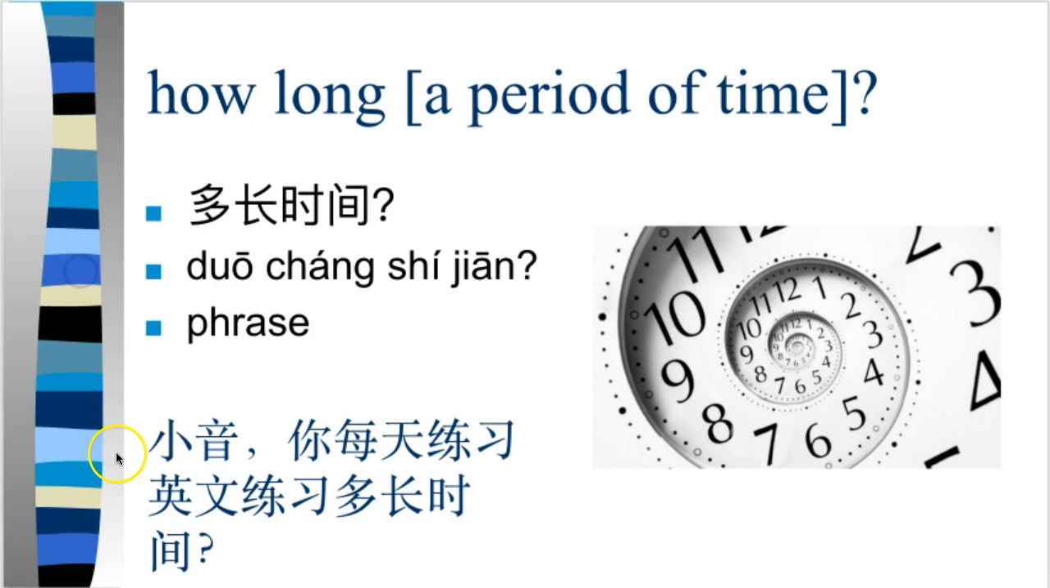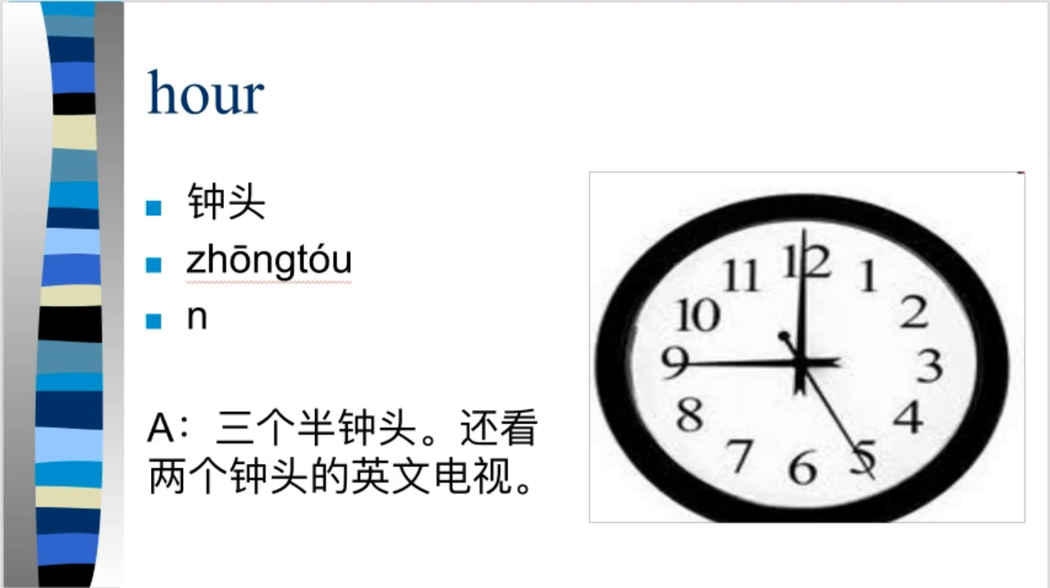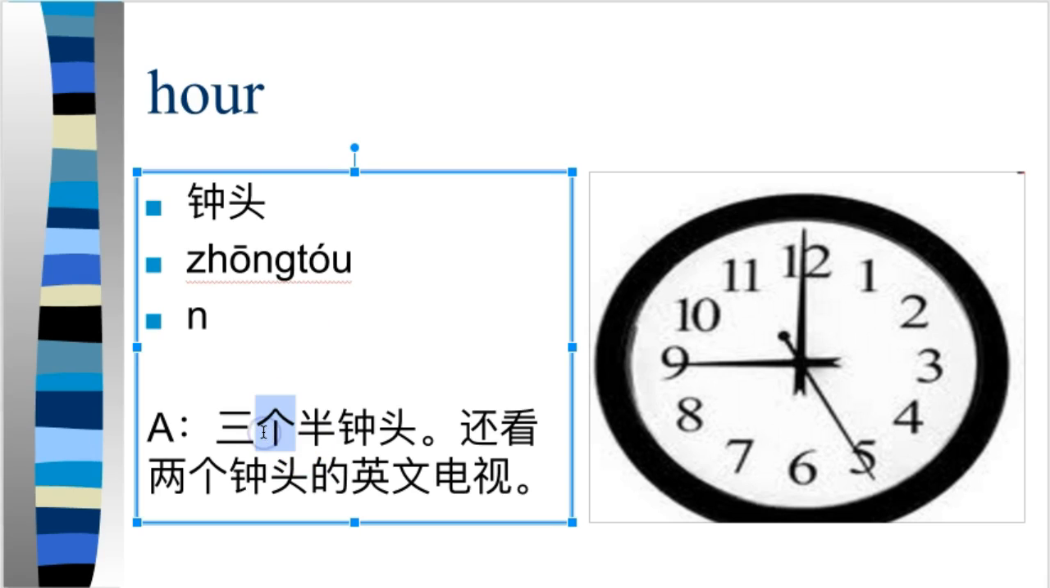So for example, I might ask 小英，你每天练习英文练习多长时间? Notice the 多长时间 usually goes at the very end of the sentence. It goes after the verb, and we'll talk about this in a second. If we're talking about so-called periods or durations of time, for example, 钟头, right, which means hour, I can say 一个钟头, 两个钟头. I need a measure word, right? 三个钟头, 三个半钟头. 3.5 hours.